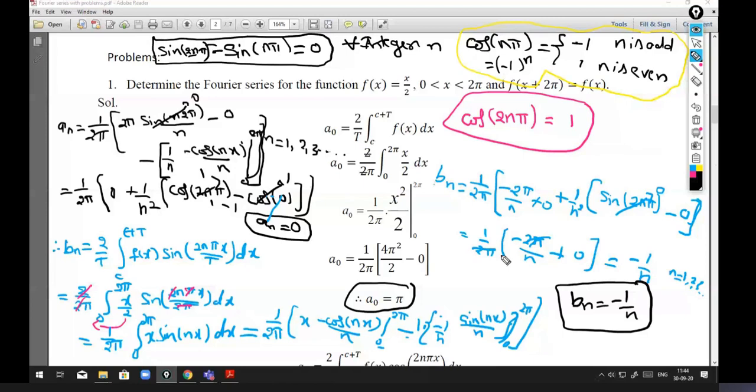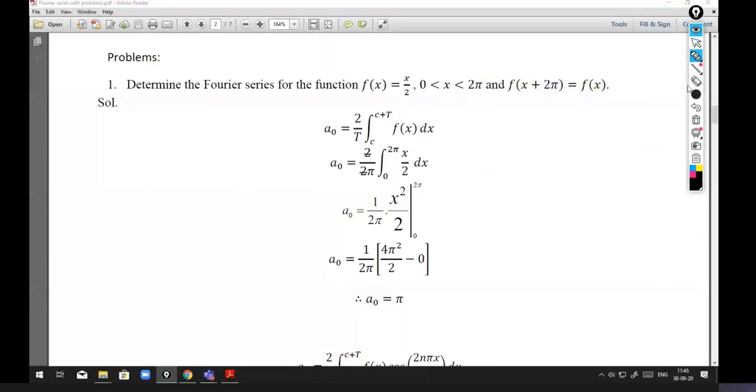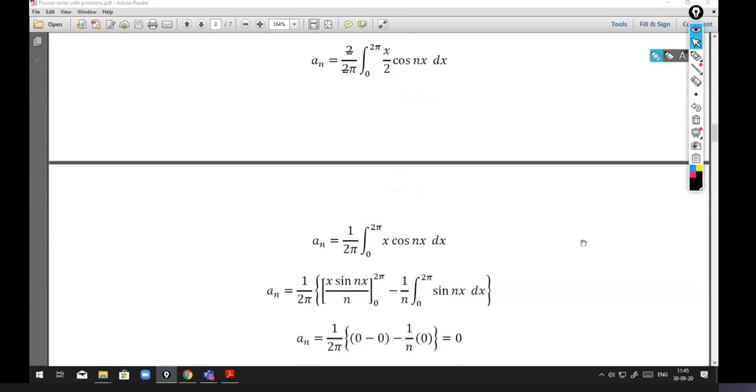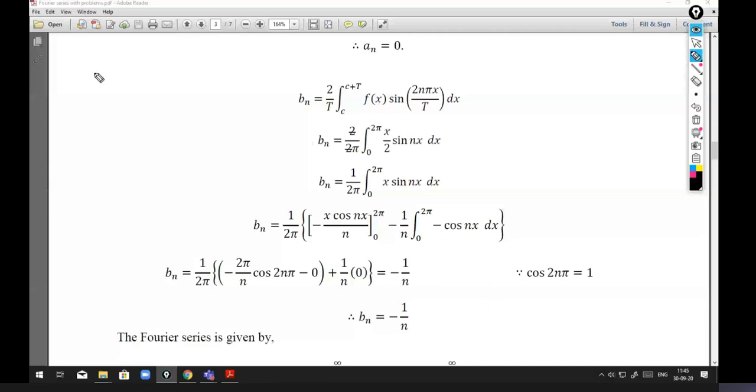So f of x is x by 2 equals a naught, which is pi by 2, plus summation n from 1 to infinity an, which is 0, plus summation n from 1 to infinity bn, which is minus 1 by n, into sin 2n pi x by 2 pi.